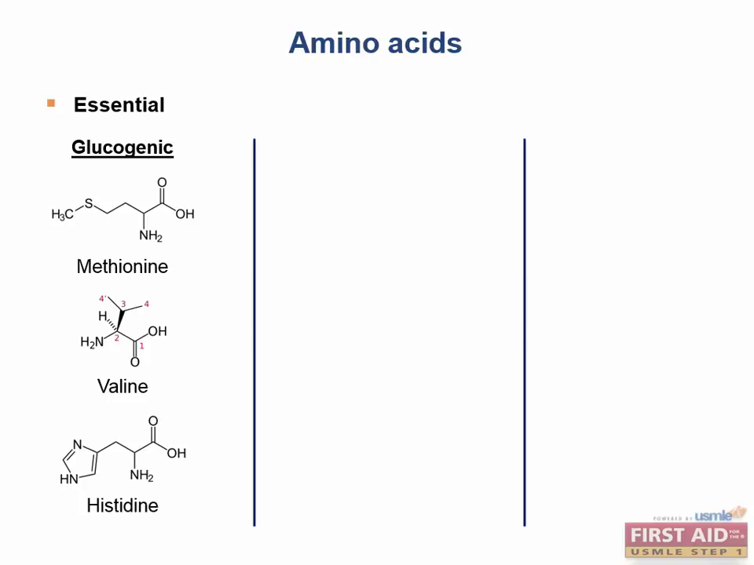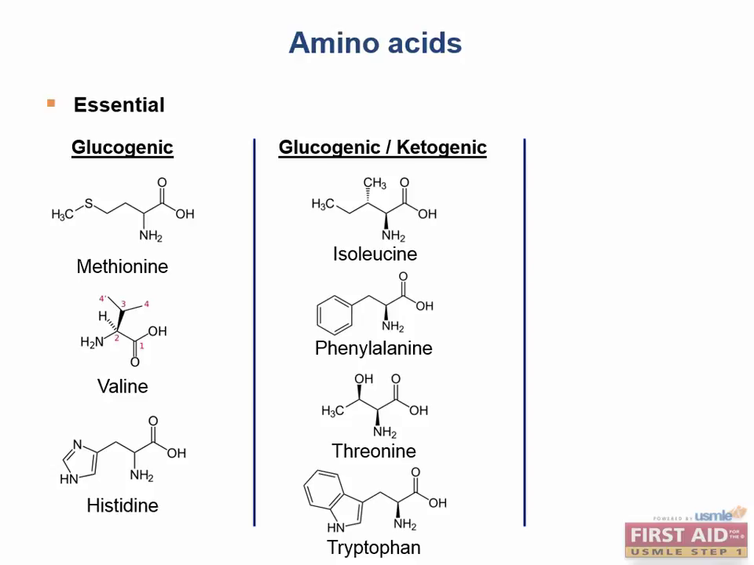Essential amino acids have to be supplied in the diet, since humans can't produce them. The glucogenic essential amino acids, which is a fancy way of saying that they can be converted to glucose via gluconeogenesis in the liver, are methionine, valine, and histidine. Repeat that a bunch. Copy it down, do whatever you gotta do to remember it. The essential amino acids that can be either glucogenic or ketogenic include isoleucine, phenylalanine, threonine, and tryptophan.